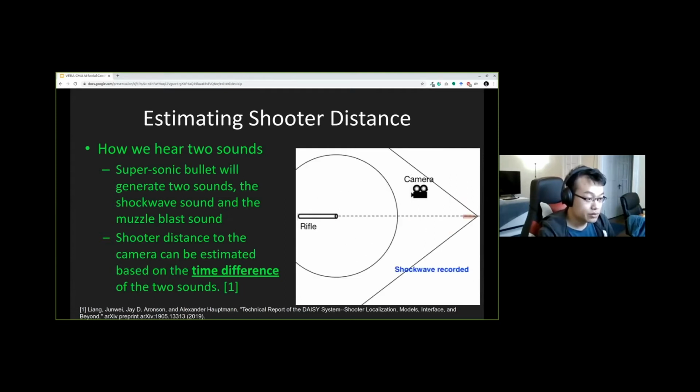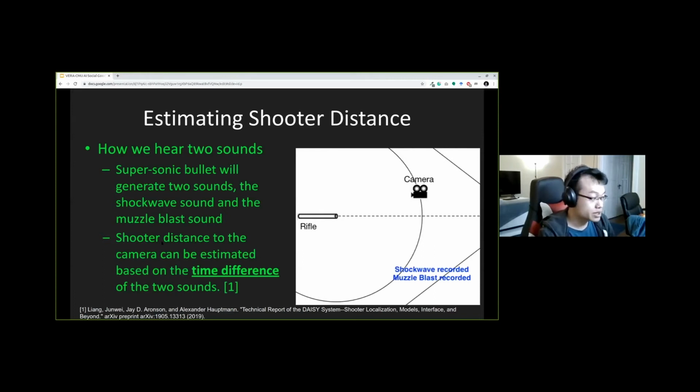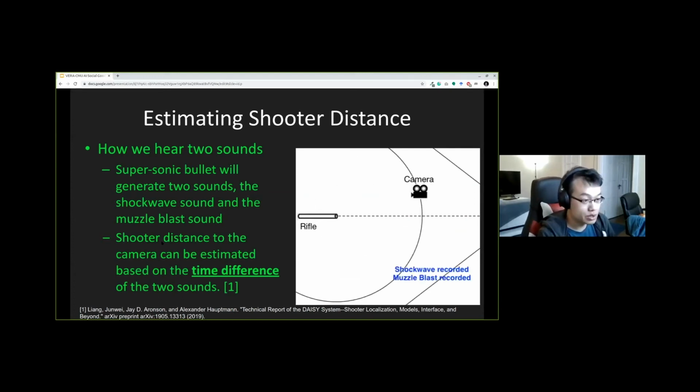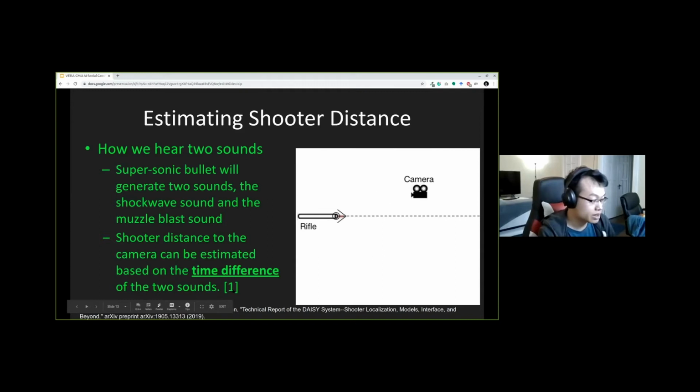So when it reaches the camera, you can hear 2 sounds. And shooter distance to the camera can be estimated based on the time difference between the 2 sounds. For more mathematical details, you can look at our technical report.